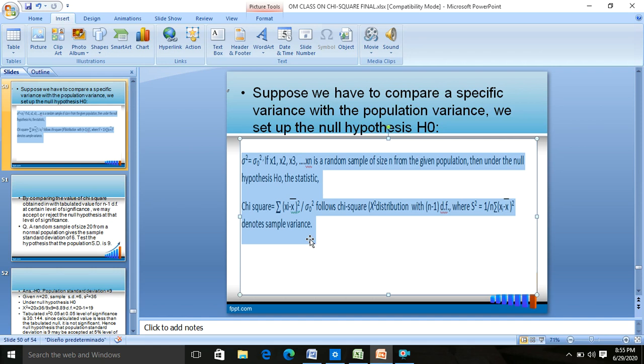Which test will we follow if we have to see whether the vaccinated and unvaccinated lots differ with respect to the incidence of a particular disease or mortality? I will say we will go for the chi-square test of independence of attributes. Which test will we follow if we have to see whether smoking has a significant effect on cholesterol level or mortality or morbidity or any disease occurrence? Again the chi-square test for independence of attributes, because we have to compare whether the two attributes are dependent on each other or not. The third type we just studied was the chi-square test for population proportions, whereby we compare the proportions.